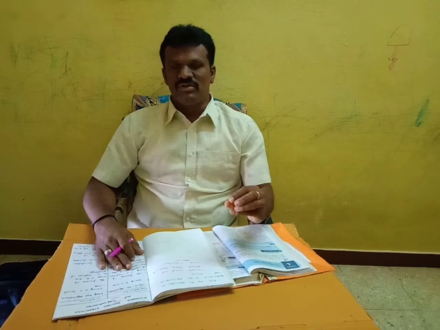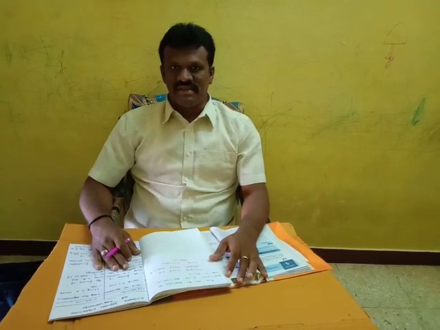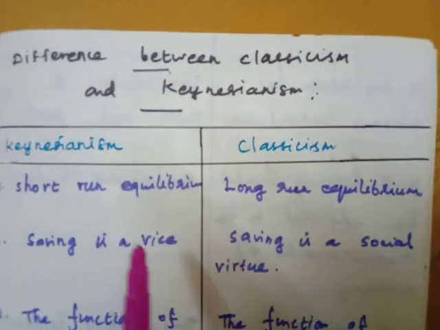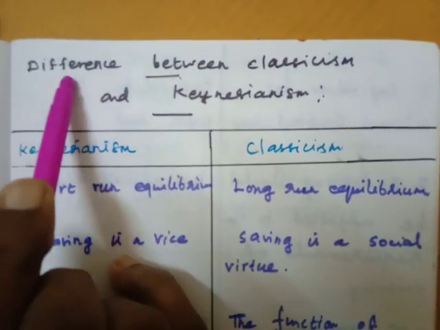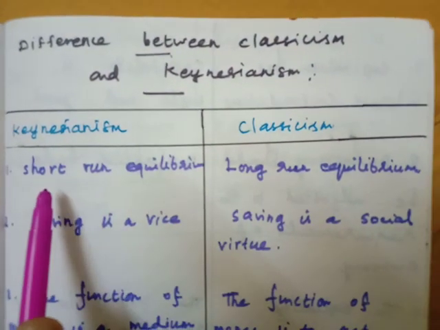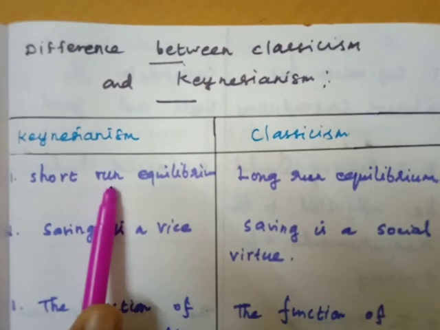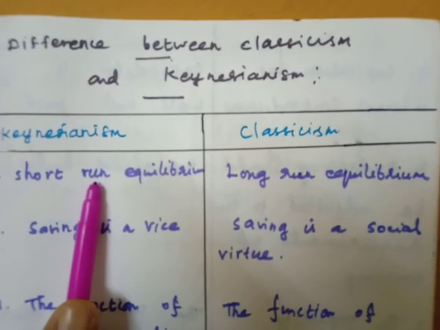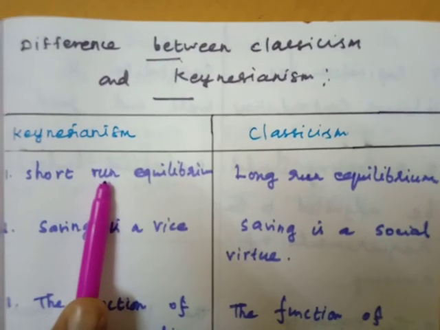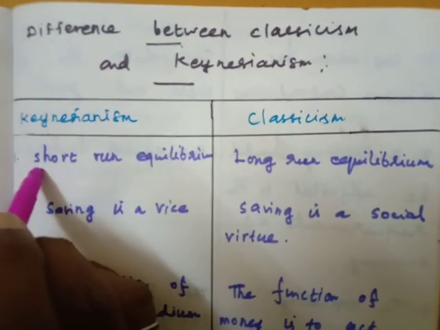Now we are moving to the difference between classical theory and Keynesian theory. The first point of Keynesian theory is short-run equilibrium, because this is the modern theory, so all business activities run only in the short run.